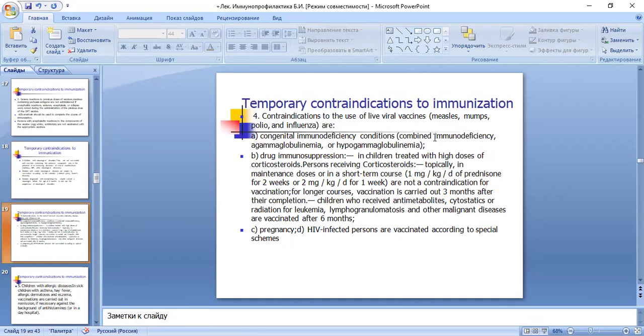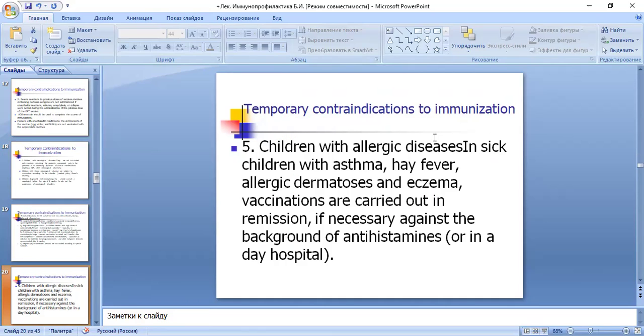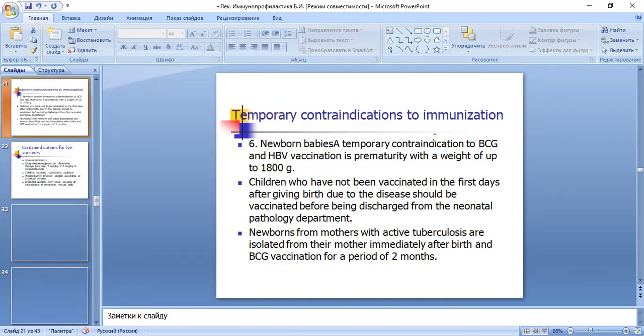HIV viral infection. Children with allergic disease, sick children with asthma, who have high fever, allergic dermatosis, and eczema: vaccinations are carried out in remission, if necessary against the background of antihistamines.